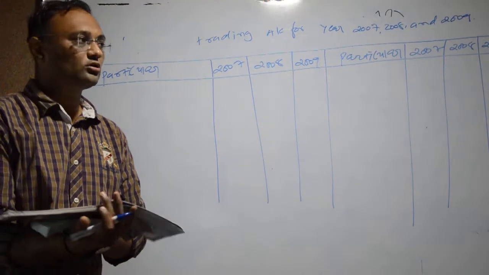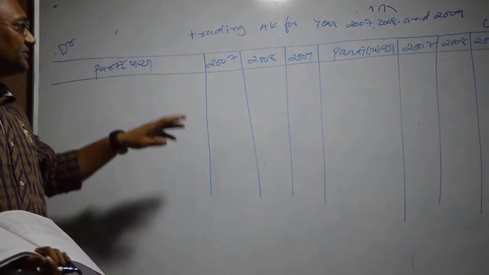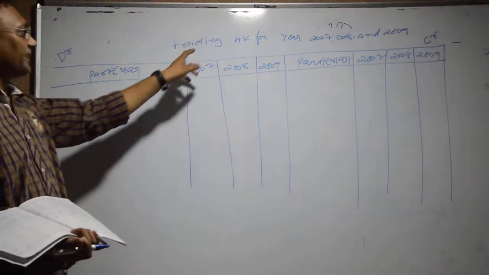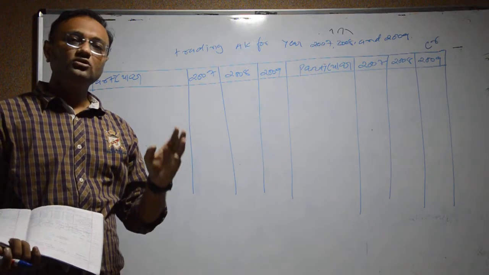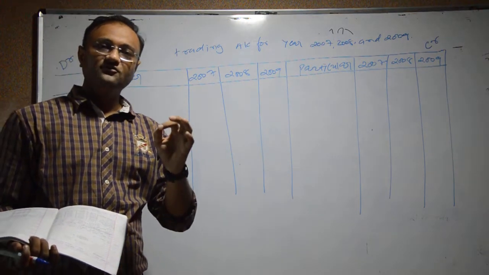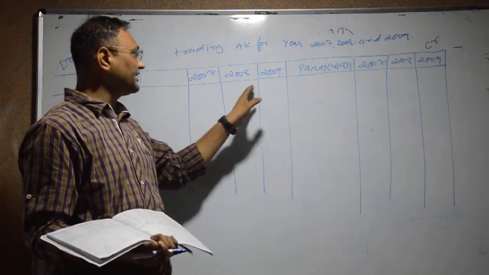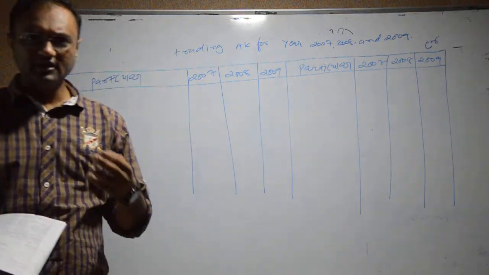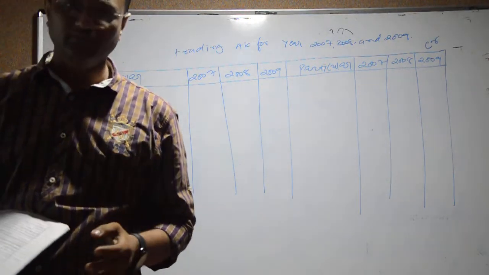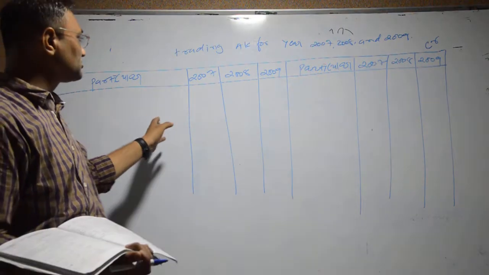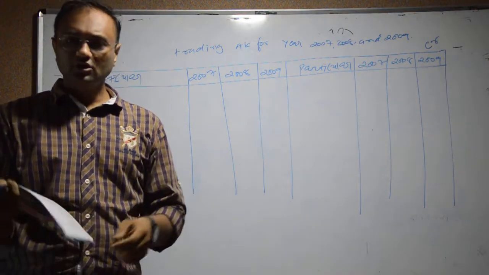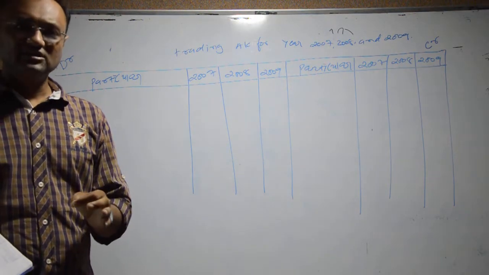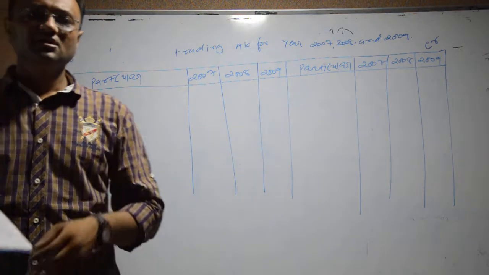Okay, so with the help of previous calculation, we have to prepare the trading account for the different years previous to the year when the fire occurs. Okay, 2007, 8 and 9. We have calculated trading accounts a lot of times, but we have to consider these 3 years' trading accounts as parallel. So we have to consider the same prices which are given here in the exam.